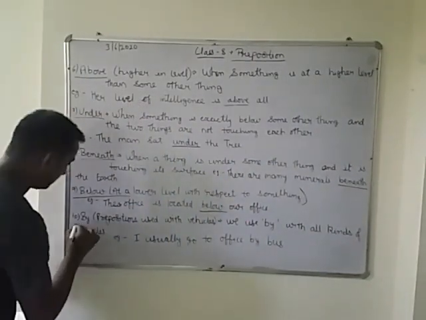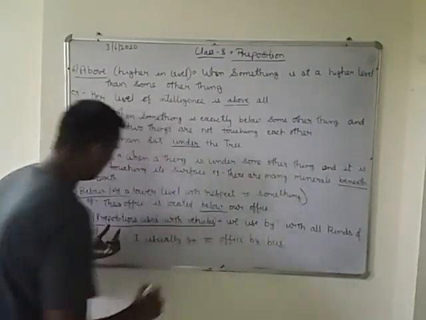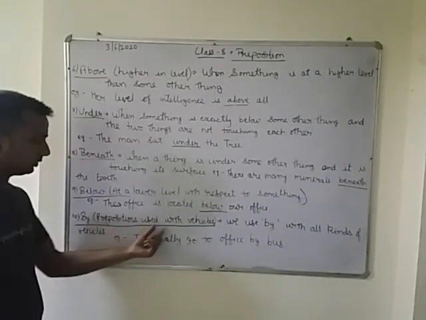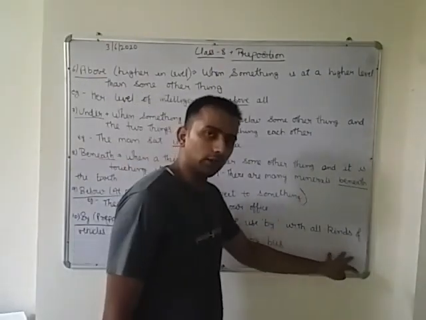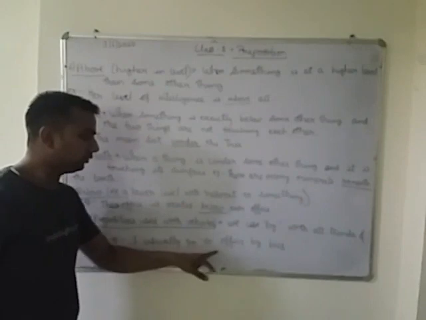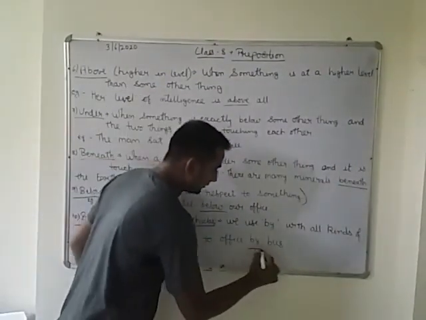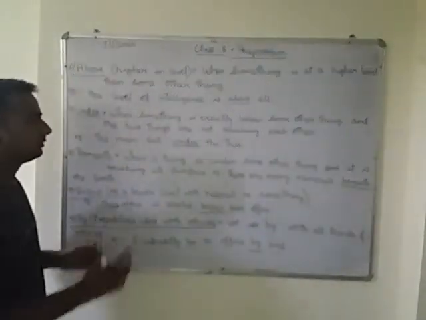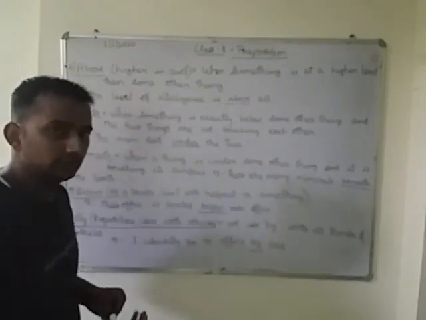The last one is by. By is a preposition used with vehicles. We use by with all kinds of vehicles. For example, I usually go to office by bus. Okay, now moving on to the next.